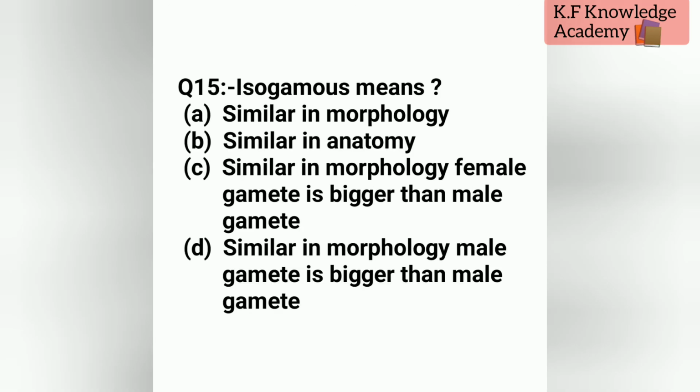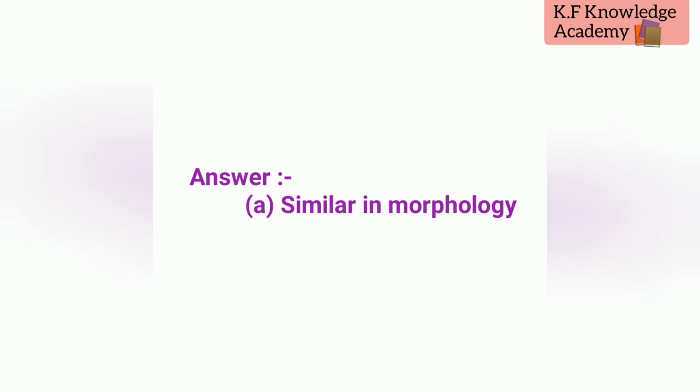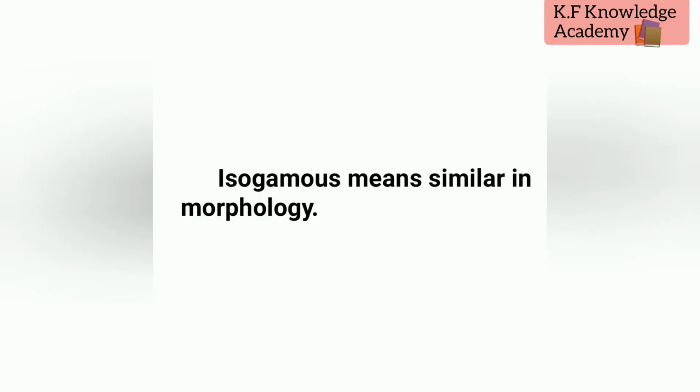Let's see the last question, that is question number 15. Isogamous means. The options are A, similar in morphology, B, similar in anatomy, C, similar in morphology, female gamete is bigger than male gamete, and D, similar in morphology, male gamete is bigger than female gamete. The correct answer is A, similar in morphology. Explanation: isogamous means similar in morphology.